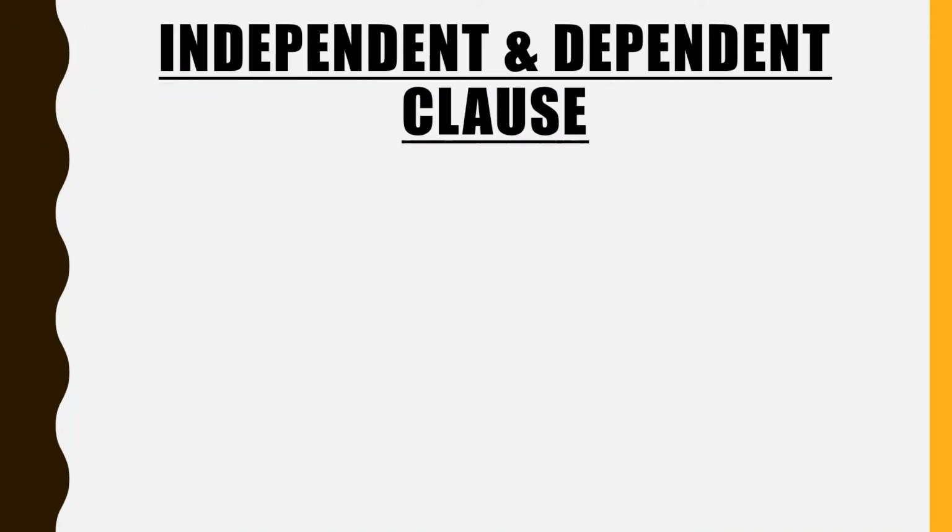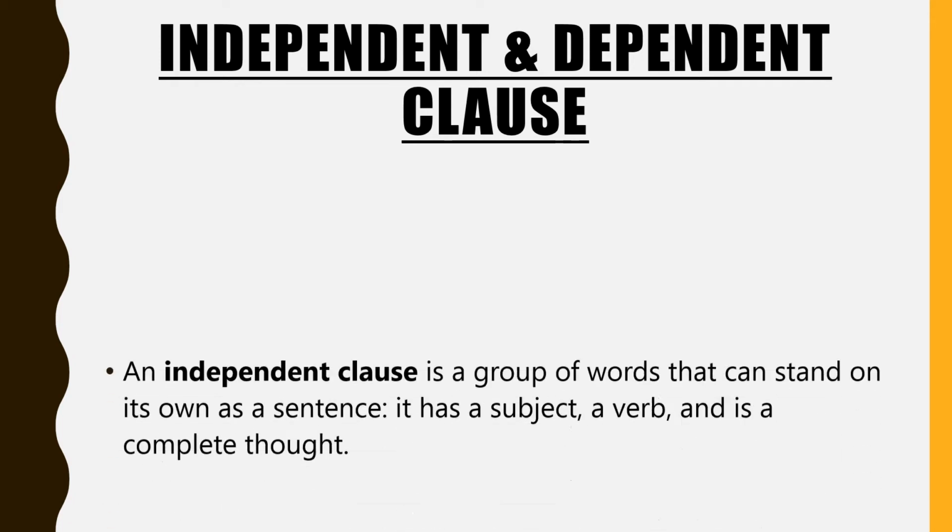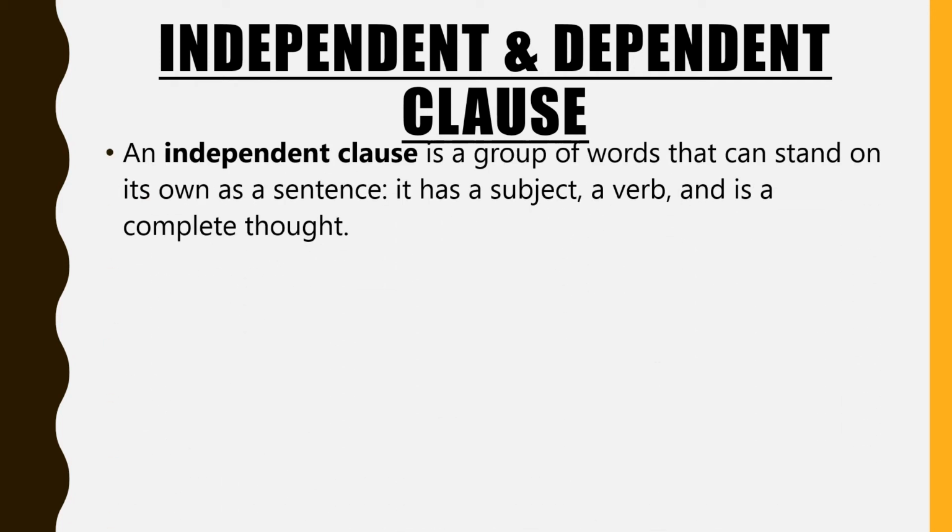So let's understand now what are independent and dependent clauses. There are two types of clauses. Because we are studying here about the conjunctions, to understand the types of conjunctions, first we have to understand what are clauses, what are phrases, and what are the types of clauses, that is, independent and dependent clauses.